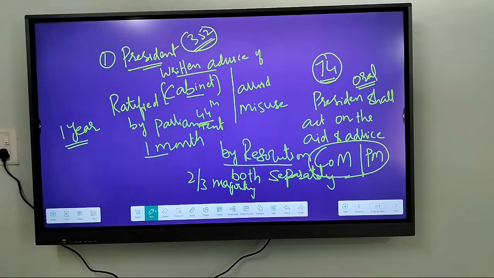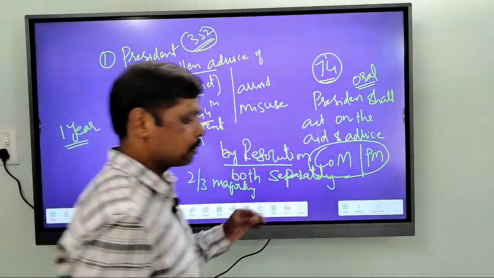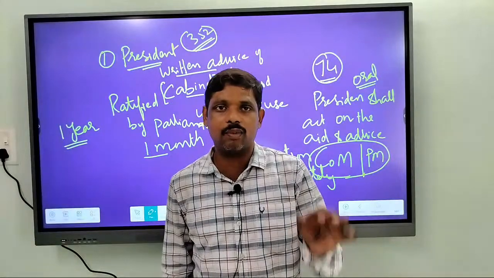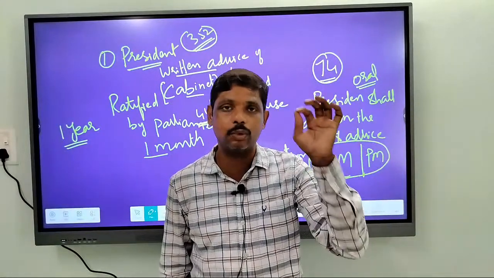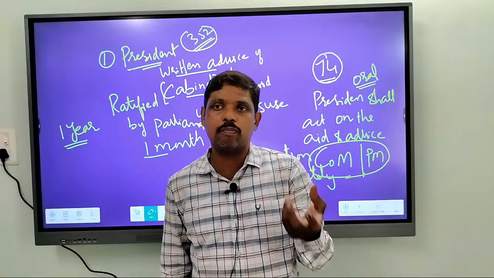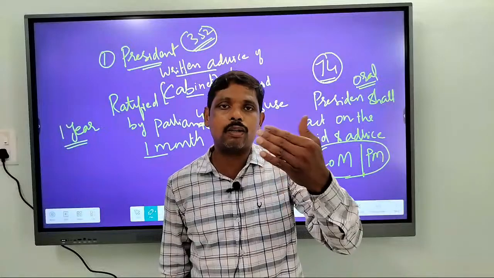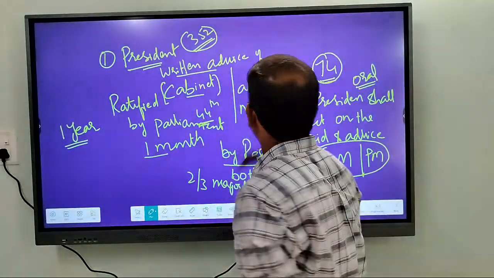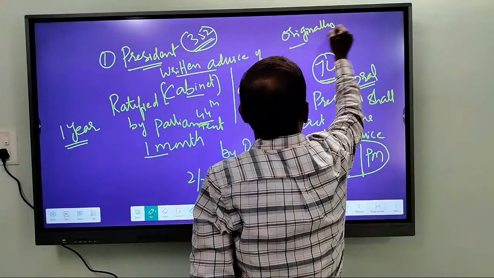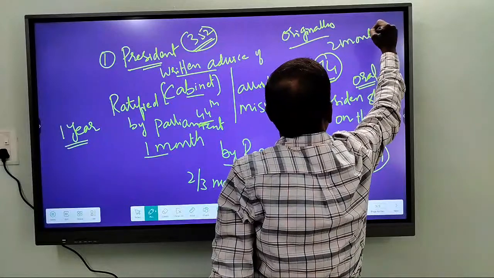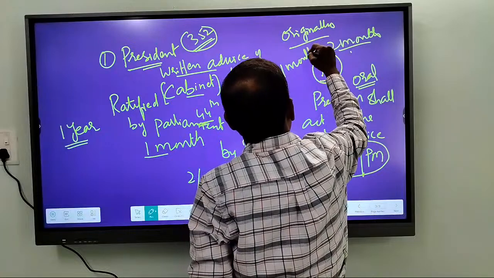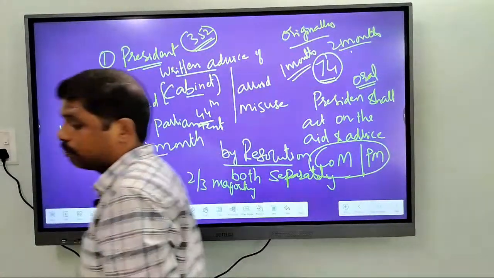Actually, originally in our constitution, this ratification should be done within 2 months. The ratification was originally mentioned as a 2 months time period, but to avoid the misuse of powers by executive, the period was brought down from 2 months to 1 month. So originally we had 2 months, but in order to avoid misuse, it was brought down to 1 month. Right?